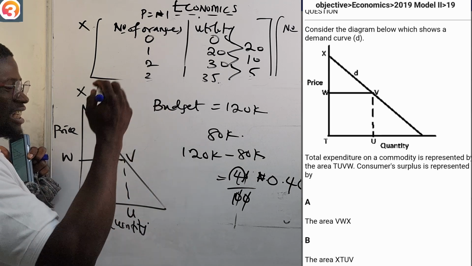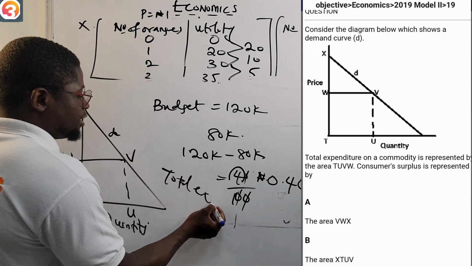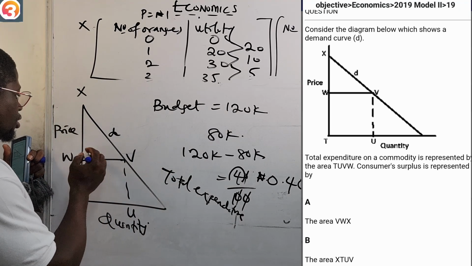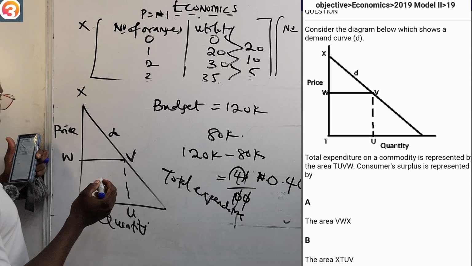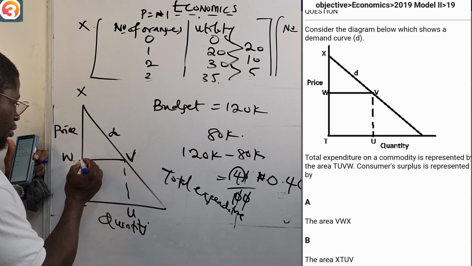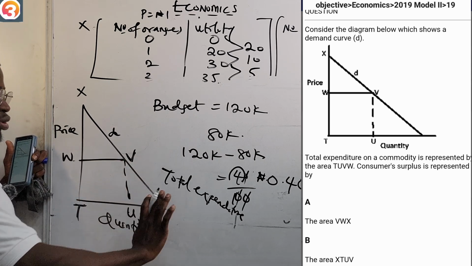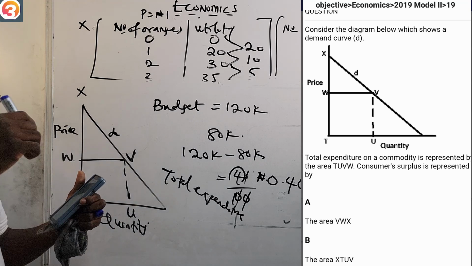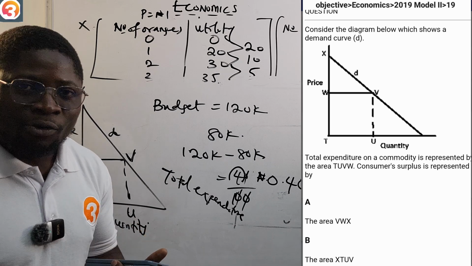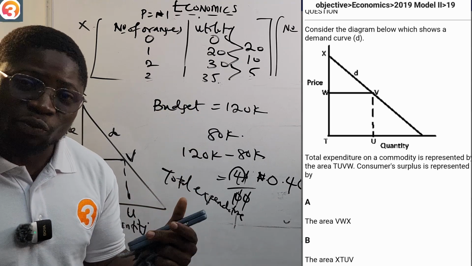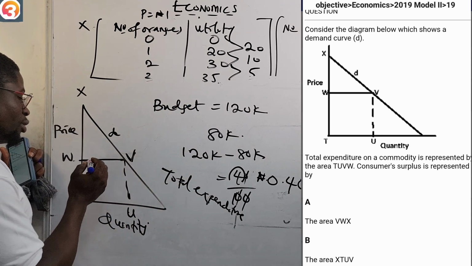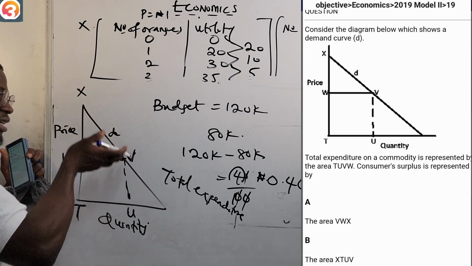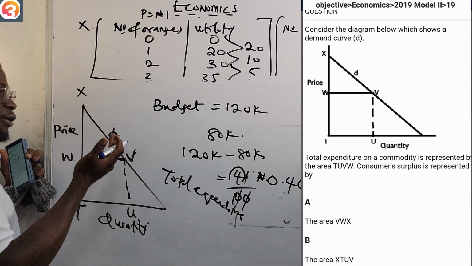TUVW. Total expenditure is represented by TUVW. That is the part that represents the total expenditure. They say the consumer surplus is represented by what? What is now the consumer surplus? Just from the graph, what we learned is that consumer surplus is the area below the demand curve, the upper part of the area below the demand curve.